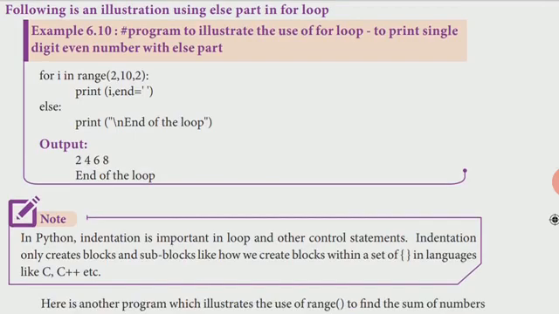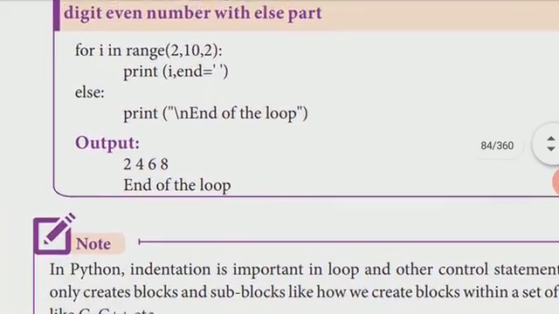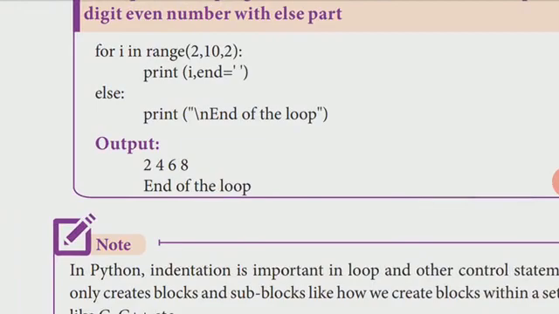Then the next example is a for loop with the else statement. See here, for I in range 2, 10, 2, print I, end equal to space, else print end of loop. In this example, 2 is the starting value. That part I explained already. Now I will explain the else part.